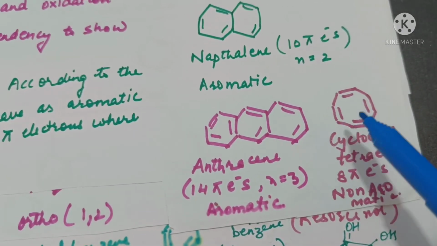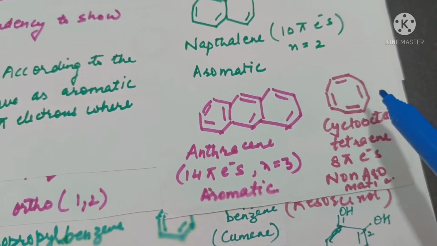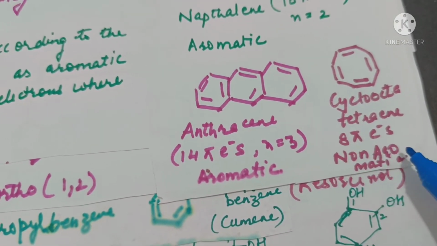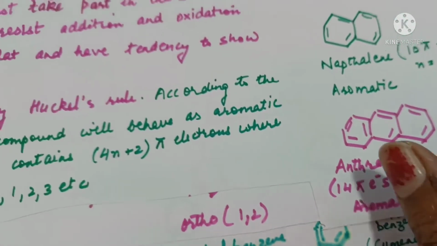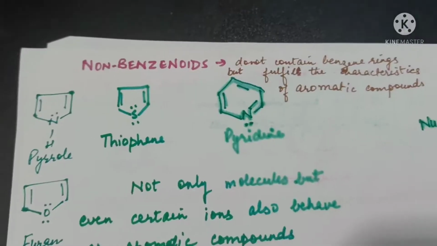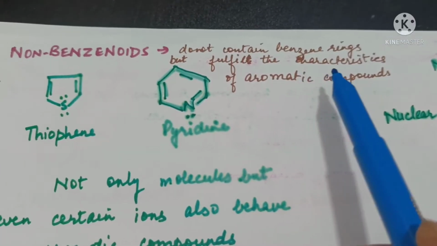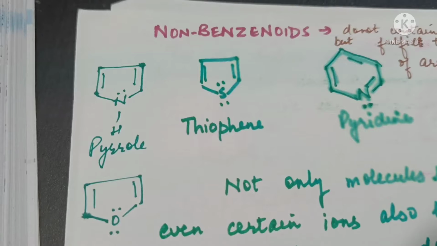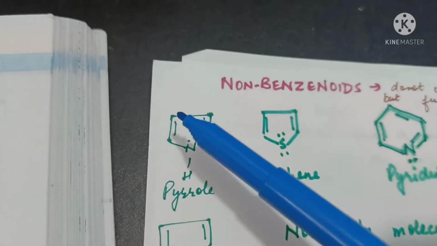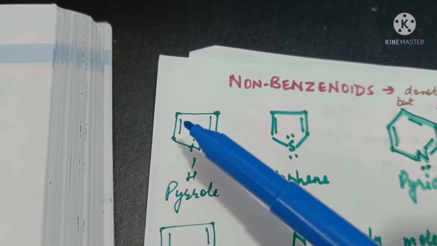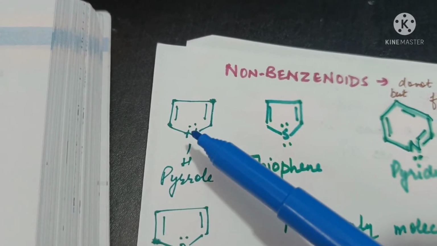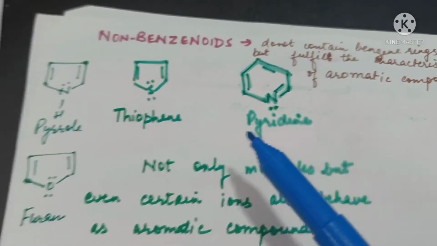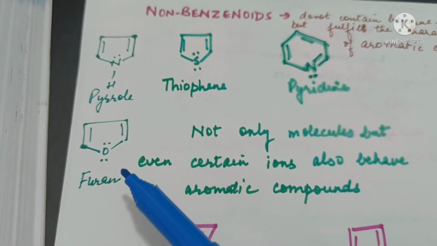Cyclooctatetraene, even though it's cyclic and has alternate single and double bonds, is not aromatic because it has 8 pi electrons and does not satisfy Huckel's formula. Non-benzenoids do not contain benzene rings but fulfill the characteristics of aromatic compounds. For example, pyrrole has 6 pi electrons, 4 of pi bonds and 2 of lone pair of nitrogen atom. Thiophene, pyridine, furan are all aromatic.